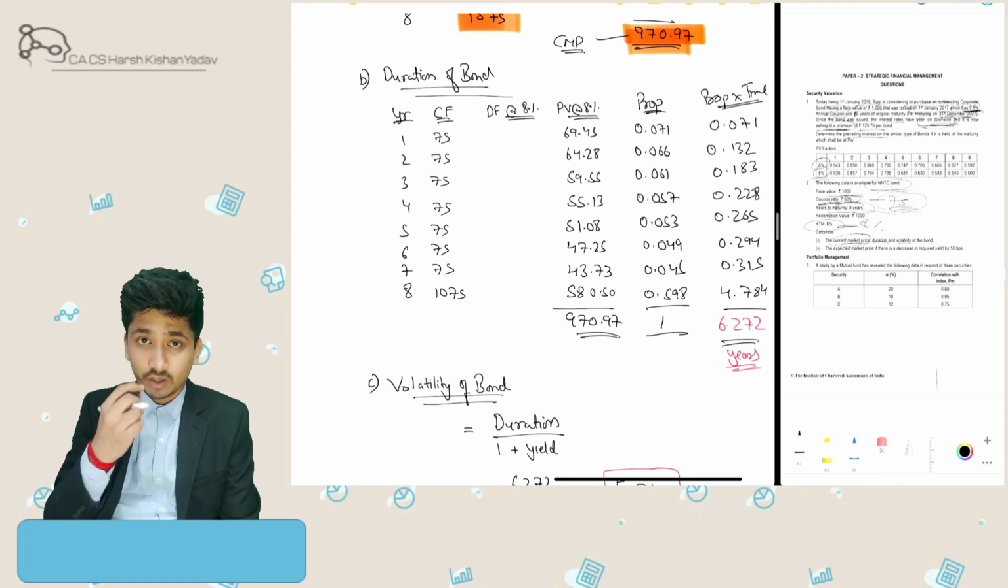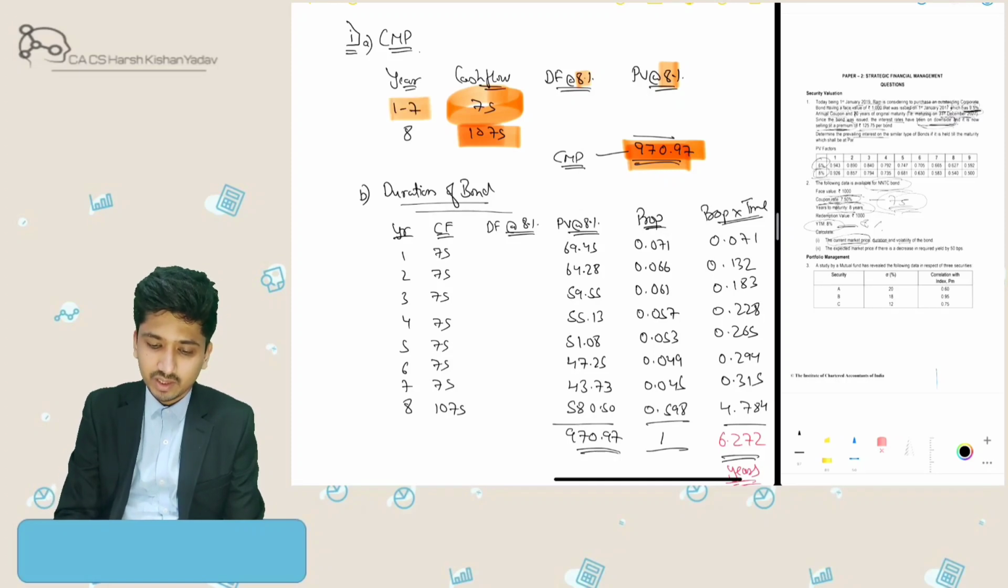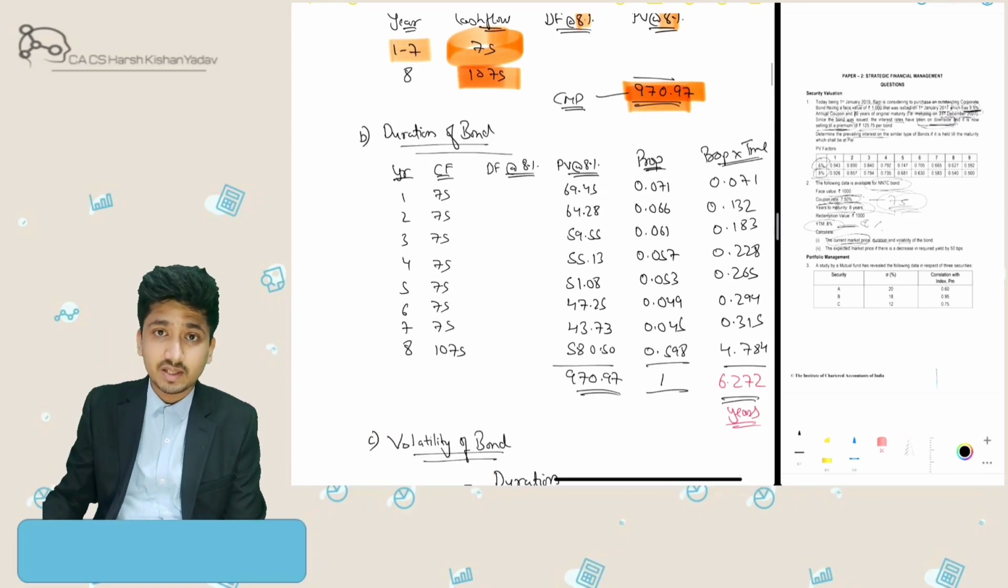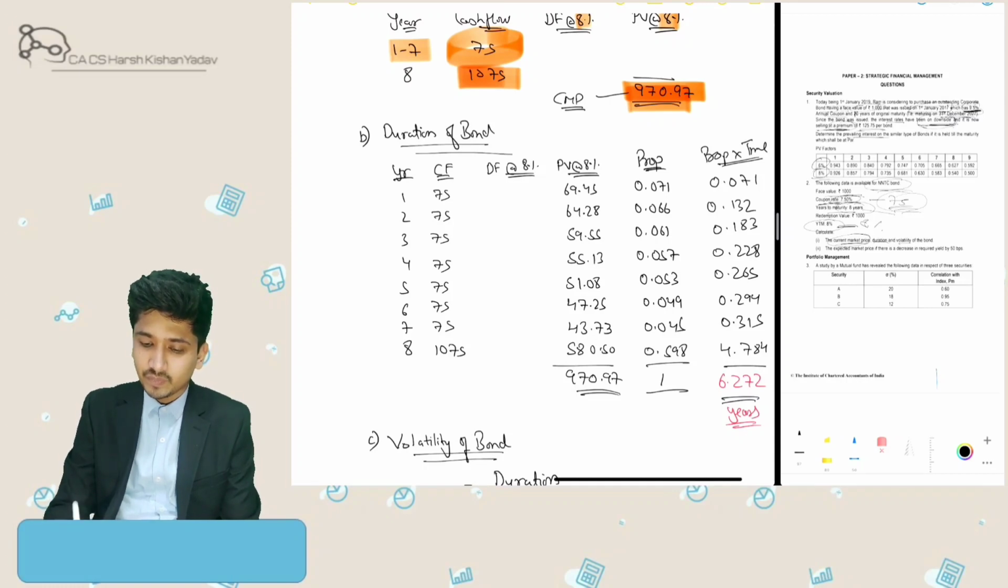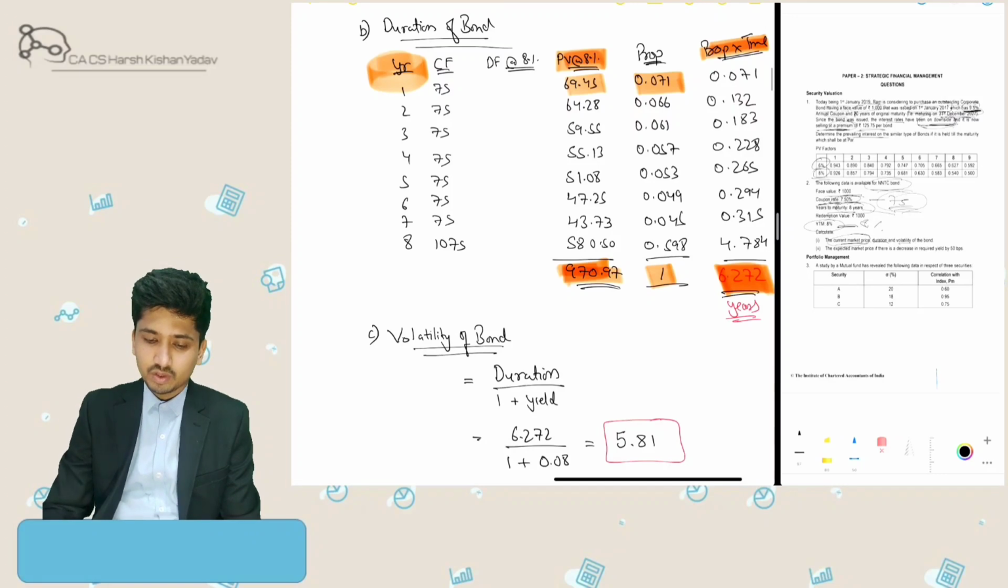Then second is the duration of the bond. For duration, you will have to prepare the whole cash flow individually, unlike what we took earlier, years 1 to 7 together. We will discount it at 8% initially, so the above table would suffice here. Then we will take the proportion of present values. The total would be 1, and for the proportion, 69.45 divided by 970.97 comes to 0.71071. Then we multiply the proportion with time, the year, so it comes to around 6.272. So it is my duration of the bond.